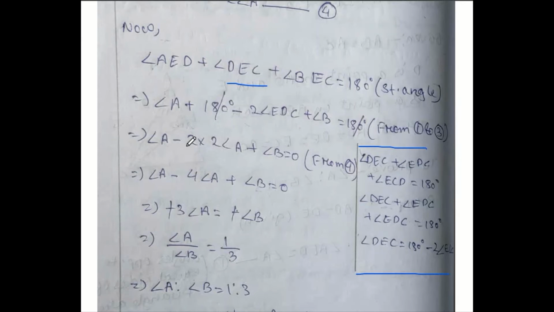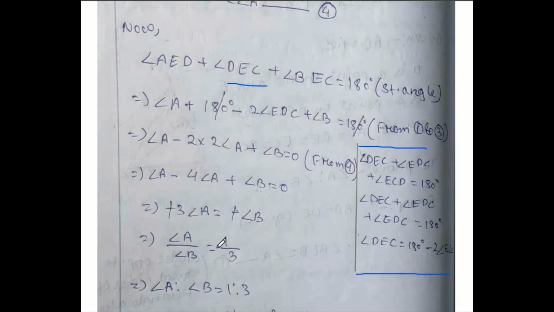Now angle A minus this side 180, that side 180, different side, same sign, can cancel out. Angle EDC, let us change by double of angle A. So angle A minus 2 into EDC should be replaced by double of angle A plus angle B equals to 0 from condition 4. Angle A minus 4 of angle A plus angle B equals to 0. Minus 3 of angle A equals to minus B, plus B send that side. Minus minus cut. B you can bring down.